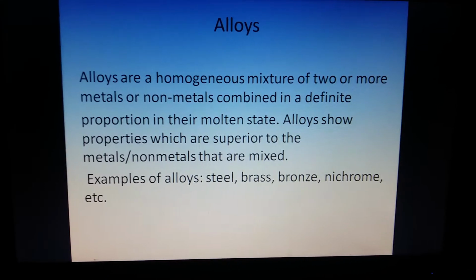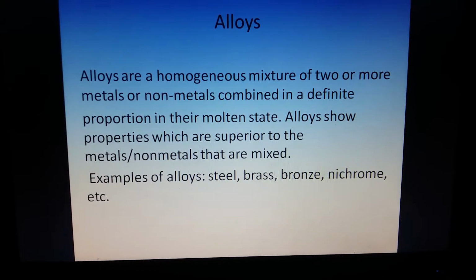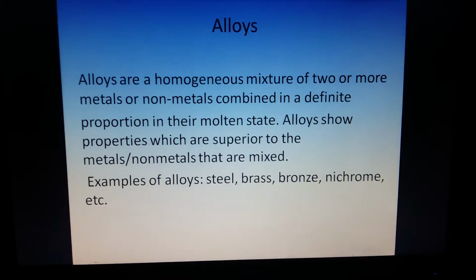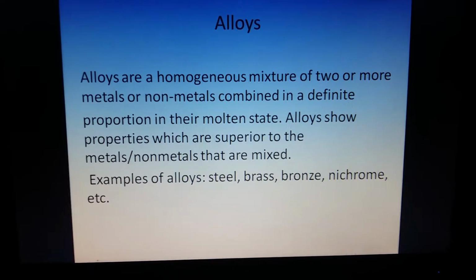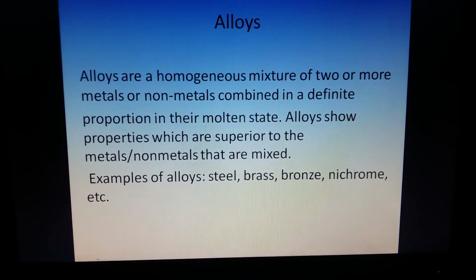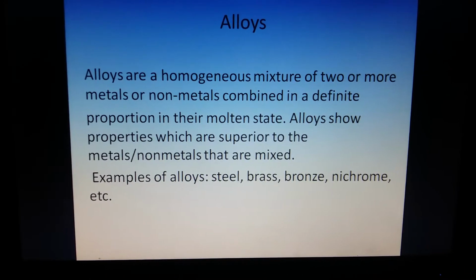So alloys show properties which are superior to the metals or non-metals out of which they are made. The examples of alloys are steel, brass, bronze, nichrome, etc.